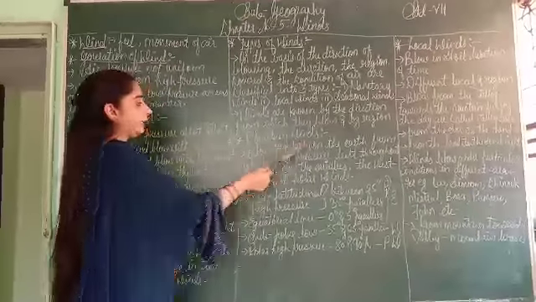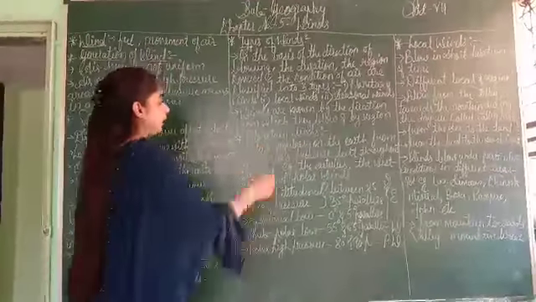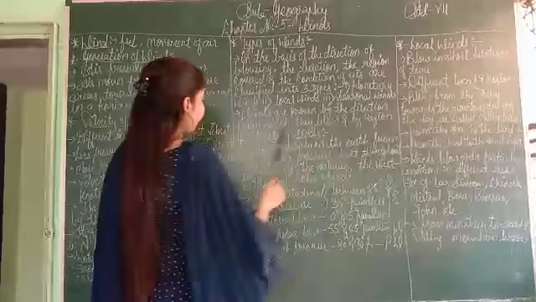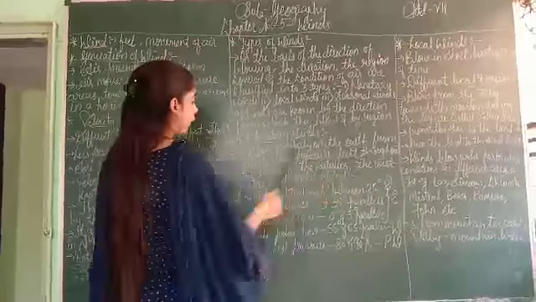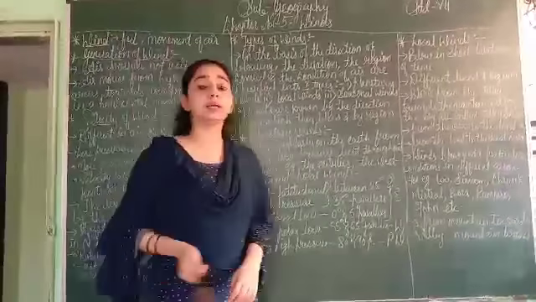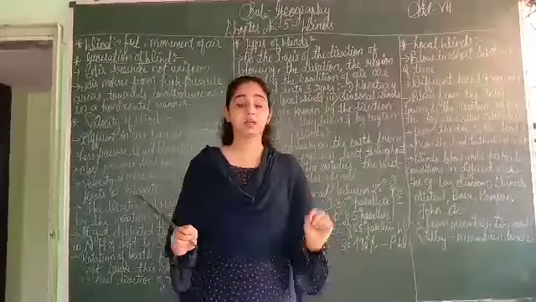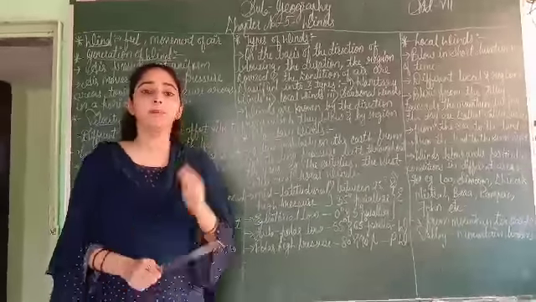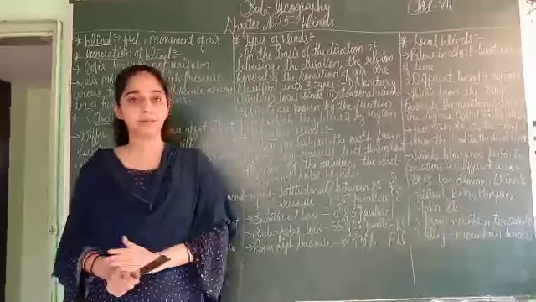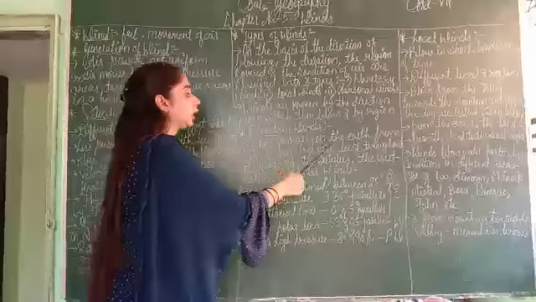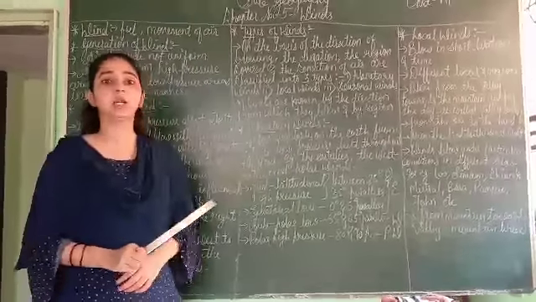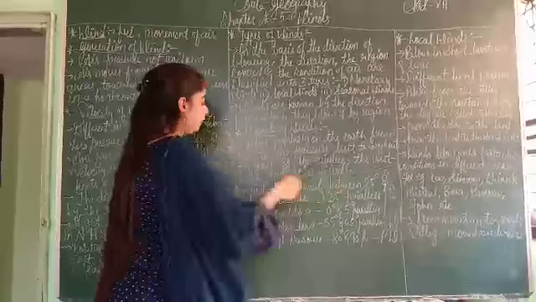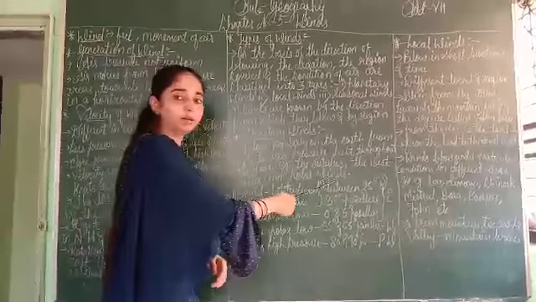First is planetary winds. What are planetary winds? They blow regularly on the earth from high to low pressure belts throughout the year. Throughout the year means every year. Because of the high and low pressure belts, we get the planetary winds. For example, the easterlies, the westerlies and the polar winds.